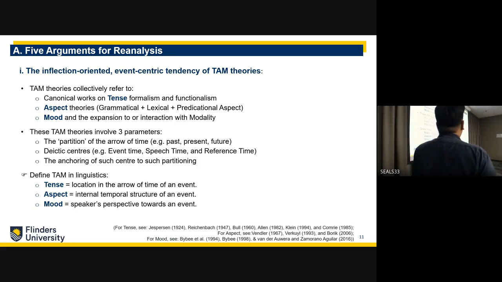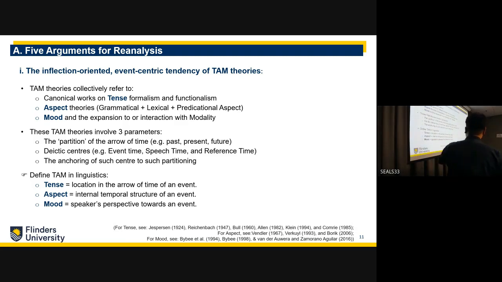And mood includes the expansion or overlap between mood and modality. These are some of the main papers that talk about this. What is common in tense, aspect and mood theories is these 3 parameters.